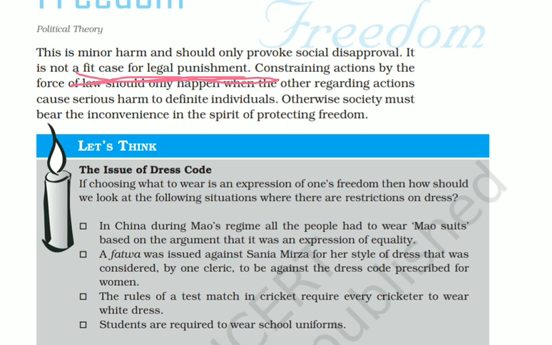Why are we doing just social disapproval? Why are we not going to legal punishment in the case of minor harm, according to John Stuart Mill? Because if we bear some of the inconvenience, in turn we are protecting their freedom. If we directly involve the law in that case, he or she might get arrested, or might have to pay a fine. So their freedom is curbed in some stages. So to protect their freedom, we are bearing some inconvenience in the case of minor harm.